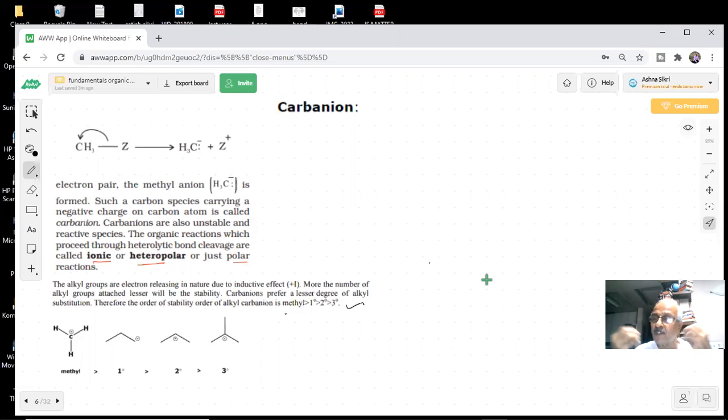The stability of the intermediate is very important. If the intermediate is not stable, students, then its life is very short. Yes or no? Yes, sir. Therefore, I am saying the stability of the intermediate will decide the major products. That is why we are studying general organic chemistry, and what type of attacking reagents will come and attack, where the attack will take place.